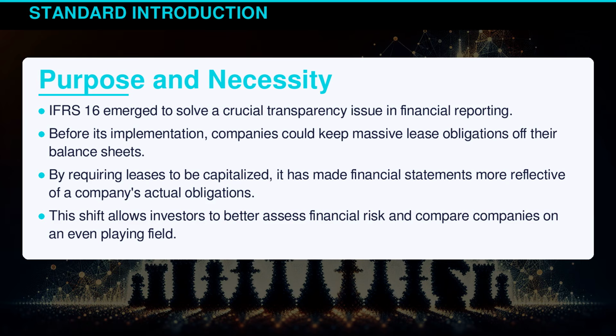International Financial Reporting Standards 16 emerged to solve a crucial transparency issue in financial reporting. Before its implementation, companies could keep massive lease obligations off their balance sheets. By requiring leases to be capitalized, it has made financial statements more reflective of a company's actual obligations. This shift allows investors to better assess financial risk and compare companies on an even playing field.